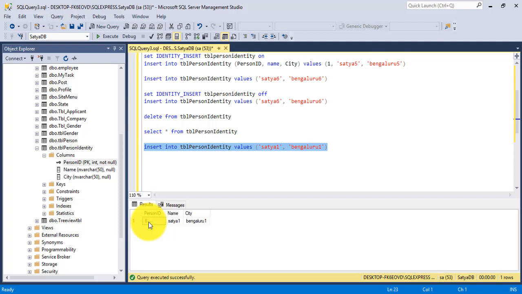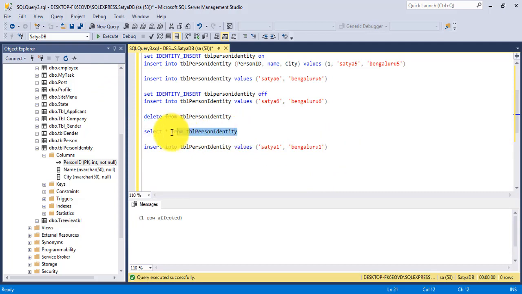So next one is, it is possible to reset values of identity column of that table using the DBCC CHECKIDENT command after deleting all the records. So let's see how to do it. So I just delete this one again, and see here, no values there.